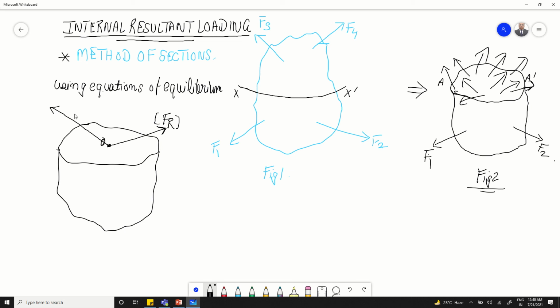If you use the right hand rule, the direction of this moment will be anti-clockwise, and it is Mr0, which is the resultant summation of all the moments due to each individual force.